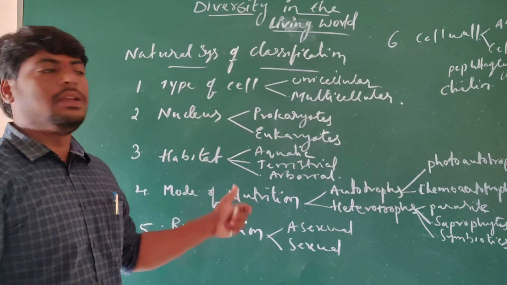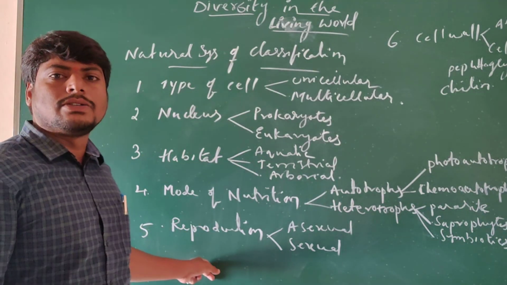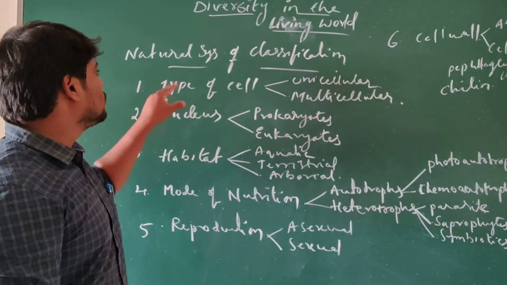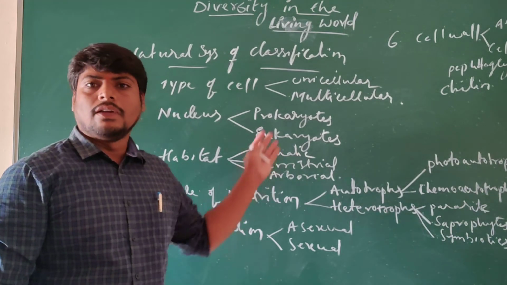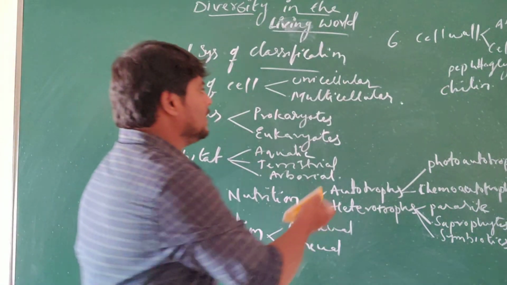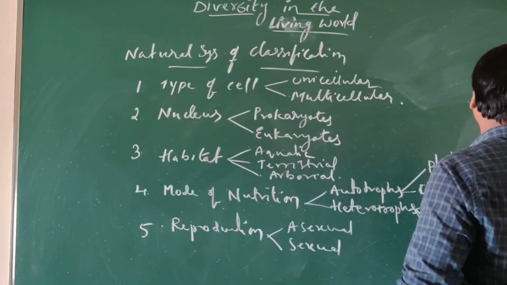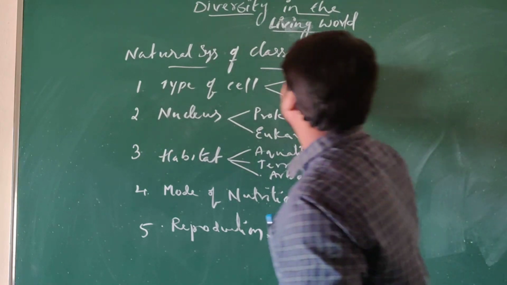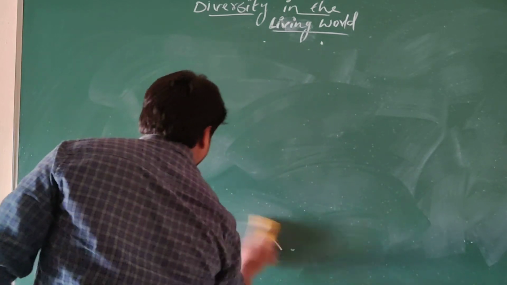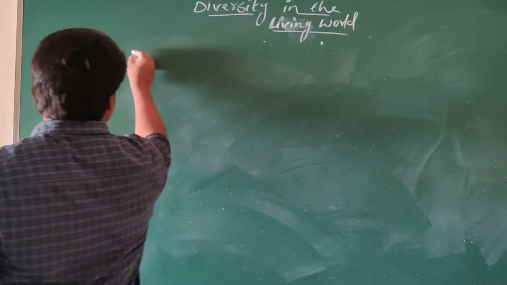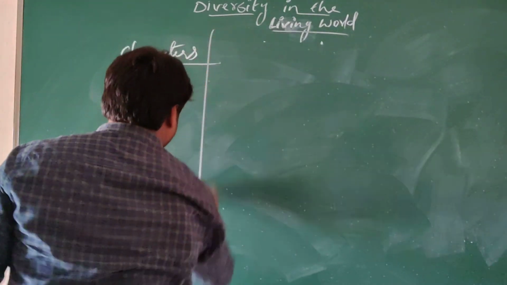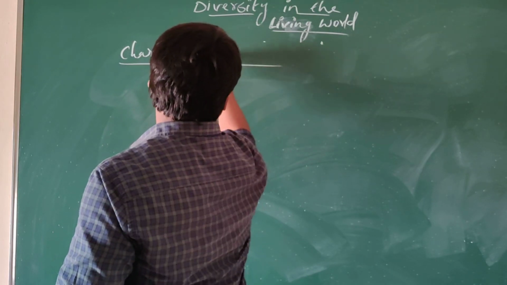This is the way in which we can use different common characteristics found in different organisms of different kingdoms, which we use under the natural system of classification, taken in view by Copeland and Whittaker. Now let us see how these characteristics are found in the different kingdoms of classification. First, the kingdom Monera.